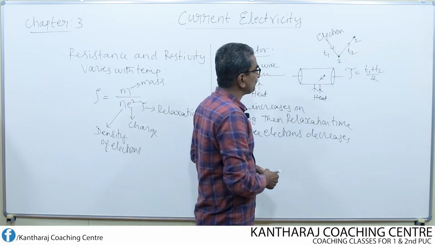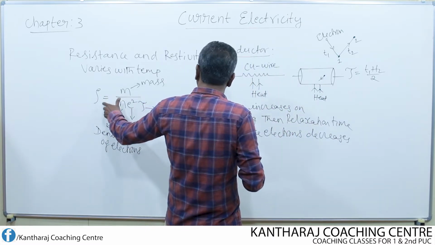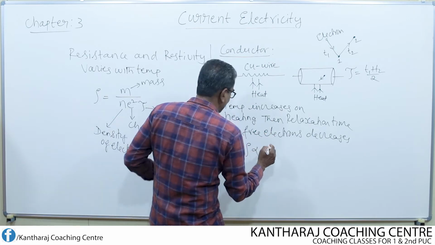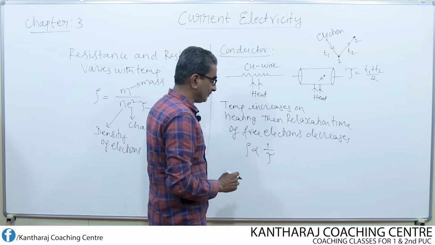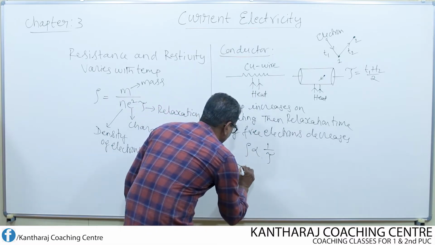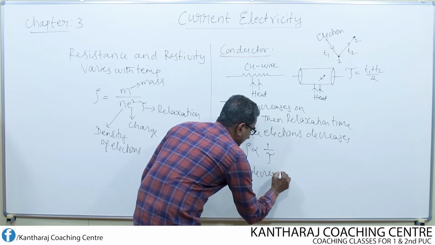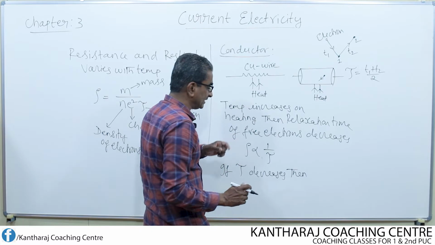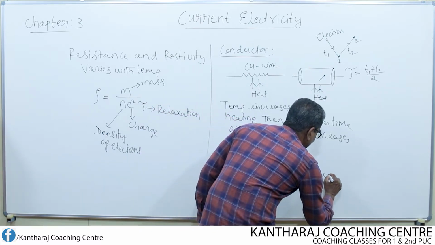If this decreases, then according to this relation, look here, resistivity is inversely proportional to relaxation time. So, if tau, the relaxation time, decreases, then resistivity increases.